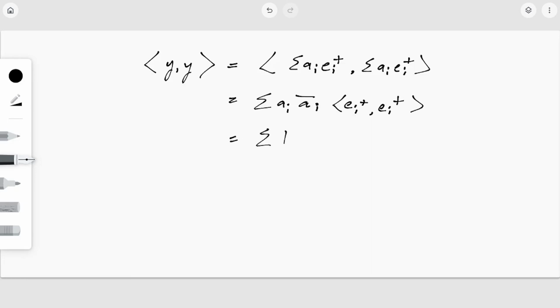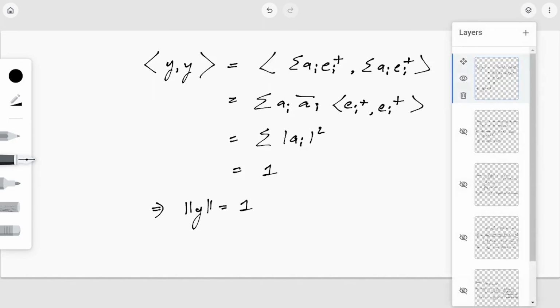So this is summation mod ai square, which by our assumption is equal to 1. So inner product y, y is equal to 1, which implies the norm of y is also equal to 1, right?